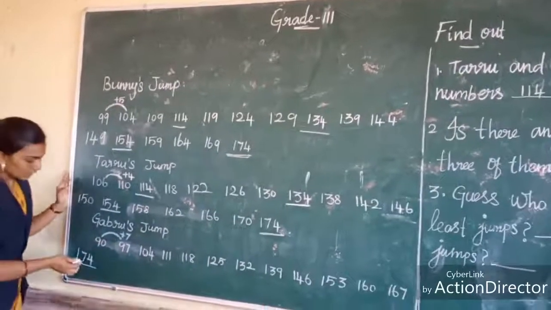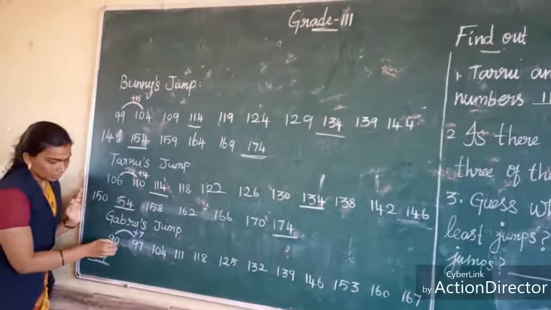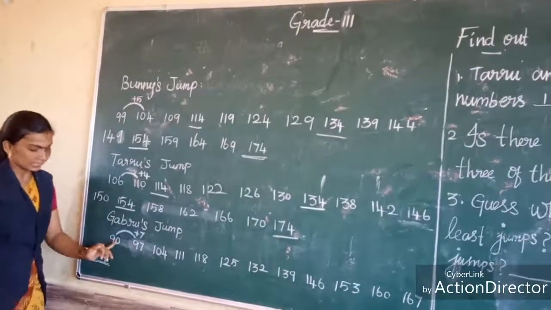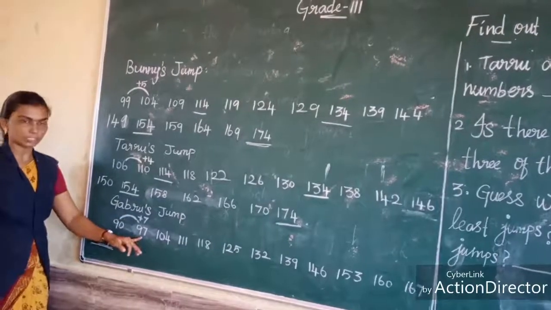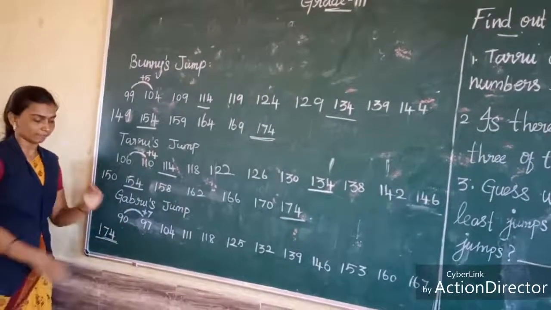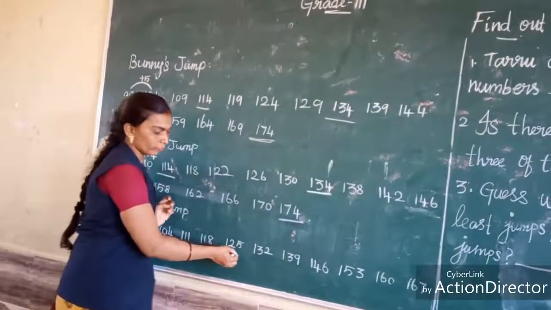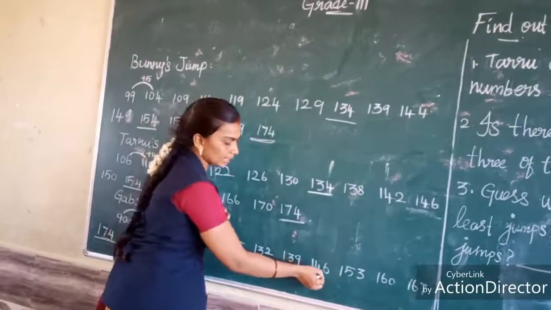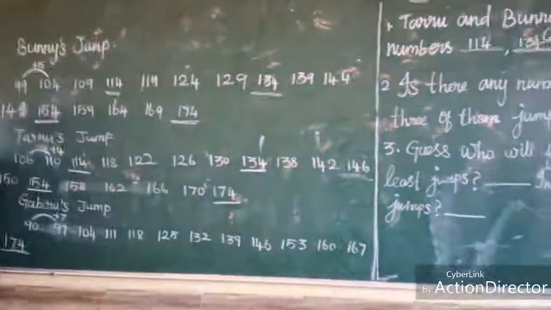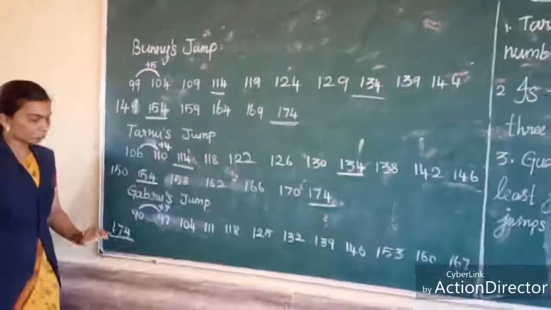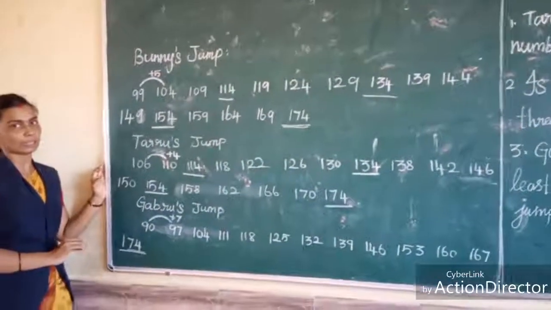But Gabru, how many steps did he take? The starting point is 90. 90 plus 7, in first jump he reached 97. First jump, second, third, fourth, fifth, sixth, 7, 8, 9, 10, 11, 12. Gabru reached 174 in 12 jumps.